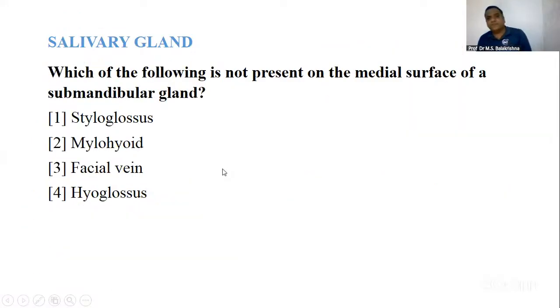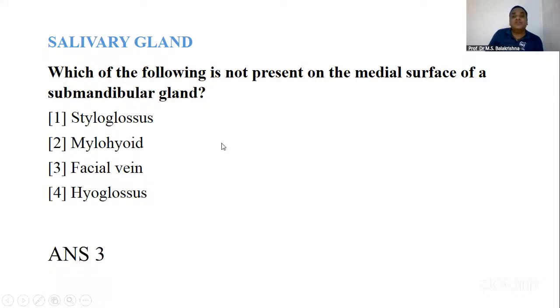Next question. Which of the following is not present on the medial surface of the submandibular gland? So now they're asking the relations also. Medial surface, lateral surface, superior, inferior. The same thing you should learn for parotid gland also. Yes, please try to answer.